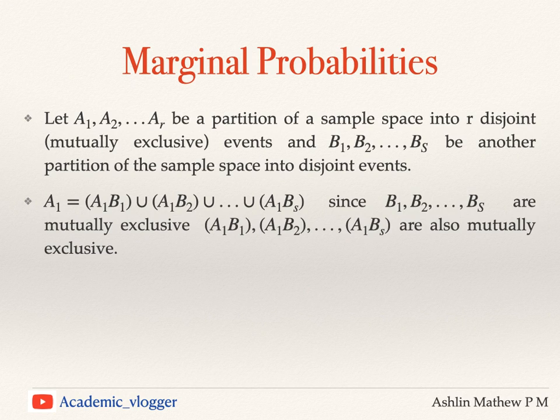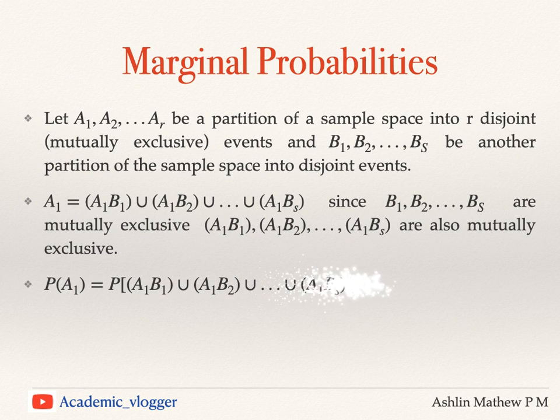And since B1, B2, etc., BS are disjoint and mutually exclusive, A1 intersection B1, A1 intersection B2, etc., A1 intersection BS are also mutually exclusive. Why? Because B1, B2, etc., BS are mutually exclusive, and A1 intersection B1 will be either B1 or a subset of B1. So they are also mutually exclusive.